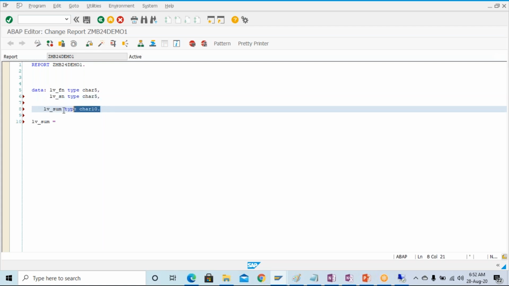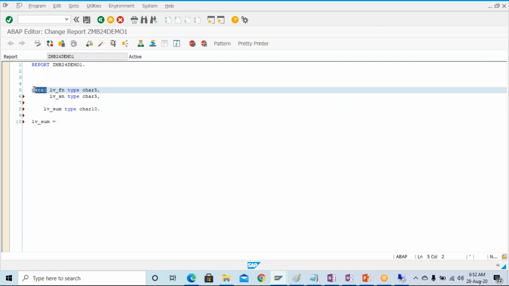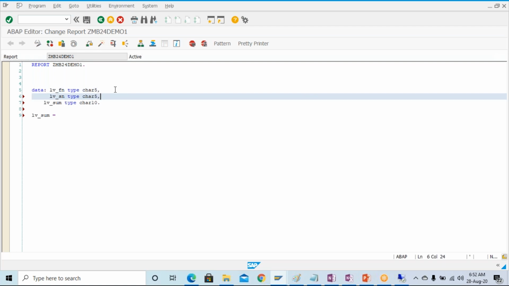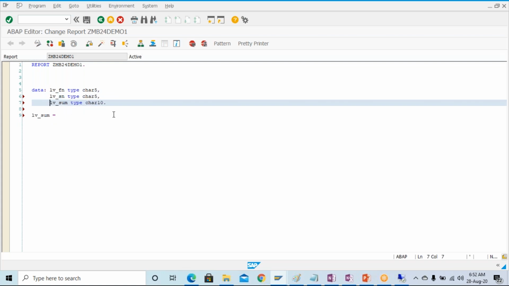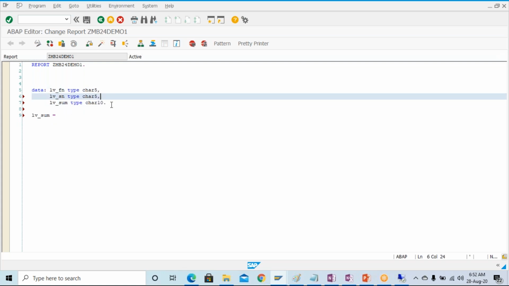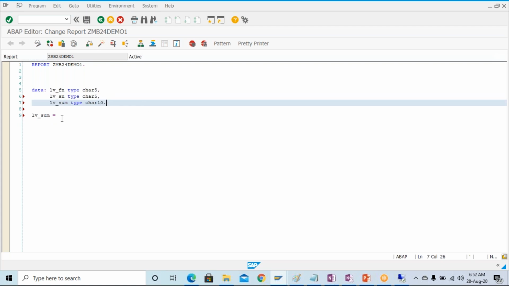This data will be taken care of by this data syntax, because here we have already given the chain operator. So if you have given the chain operator, you don't have to bother. That means just by giving the comma only we'll be able to define.